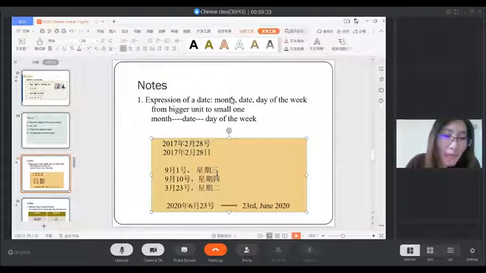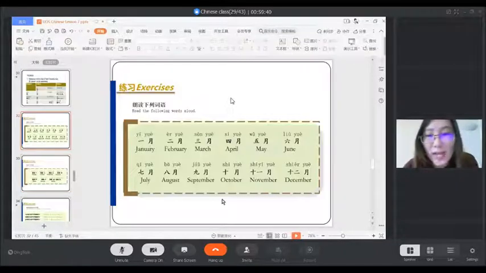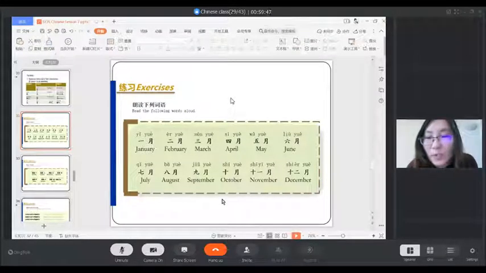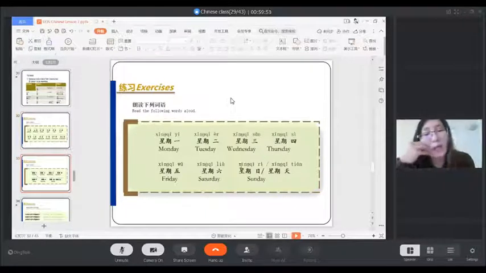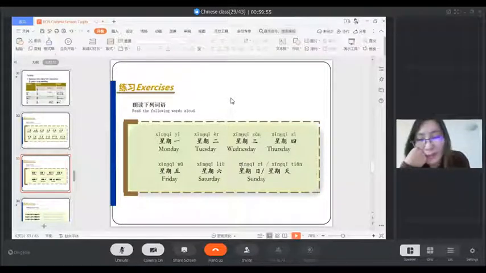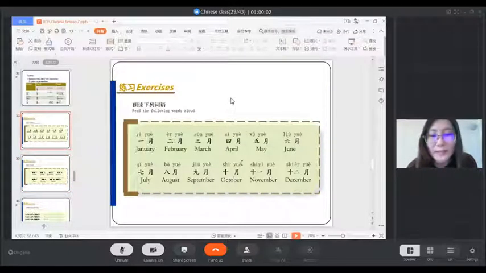Another important part is to remember how to say the 12 months in Chinese. That is the number 1 to number 12, and then add the word 月. And also how to talk about weekdays, Monday to Sunday. Please remember how to say these words and also the months. It's quite important.